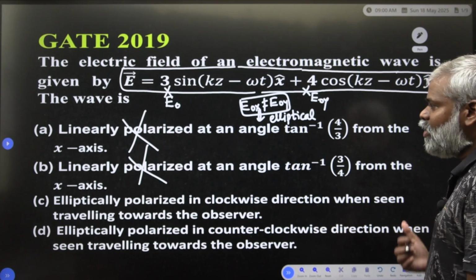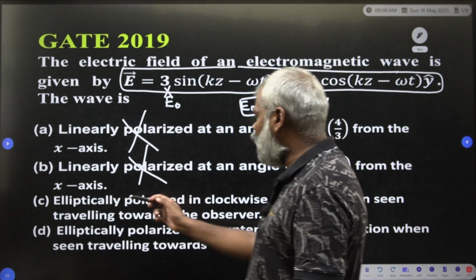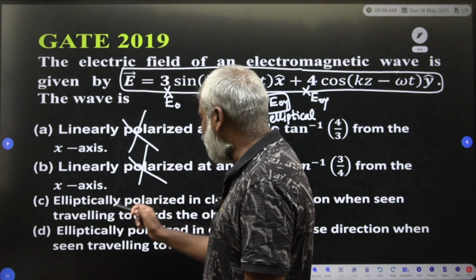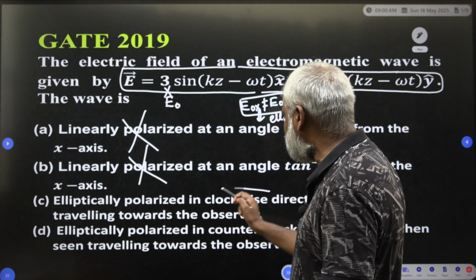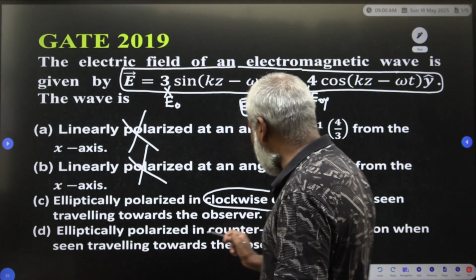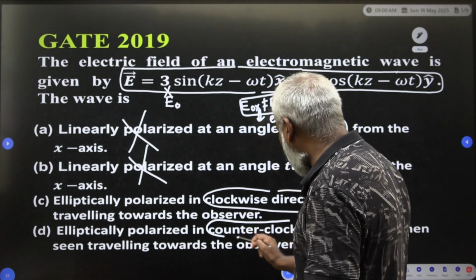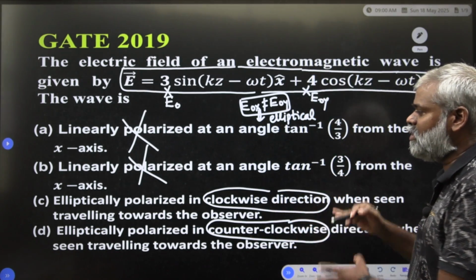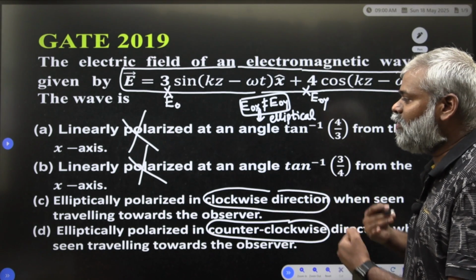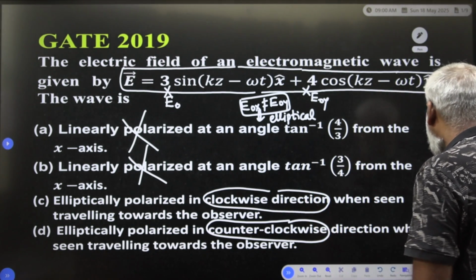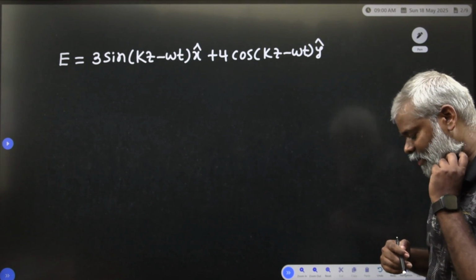Now we need to observe the elliptical polarization options. Two options appear: elliptically polarized in clockwise direction, and elliptically polarized in counterclockwise direction. Which option do we choose? We follow this procedure.